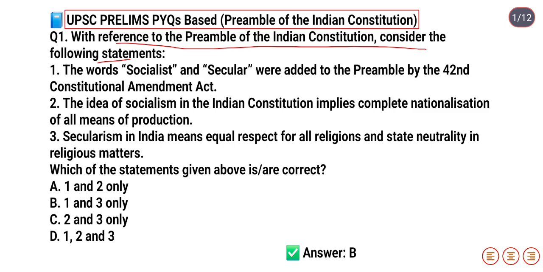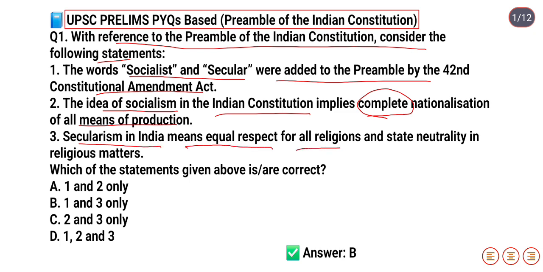Statement 1: the words socialist and secular were added to the preamble by the 42nd Constitutional Amendment Act. Statement 2: the idea of socialism in the Indian Constitution implies complete nationalization of all means of production. Statement 3: secularism in India means equal respect for all religions and state neutrality in religious matters. So the answers are as given below.